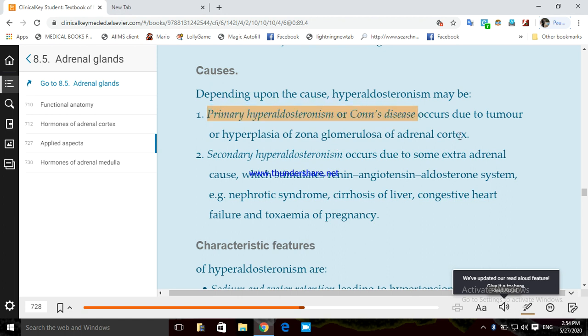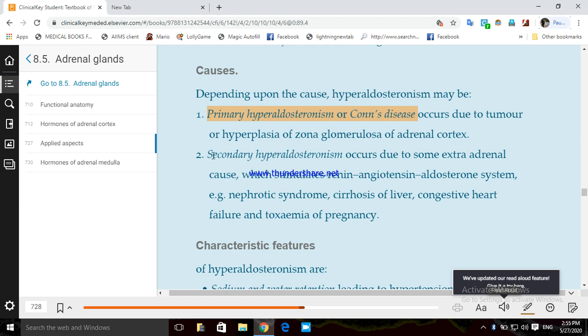Okay, it occurs due to tumor or hyperplasia of the zona glomerulosa. Hyperplasia means increased number of cells, or cancer, of the zona glomerulosa of the adrenal cortex. If the zona glomerulosa is increased, this is primary hyperaldosteronism or Conn's disease. They are both the same. Mainly you will have the Conn's disease name in the questions, so don't get confused. It is hyperaldosteronism.